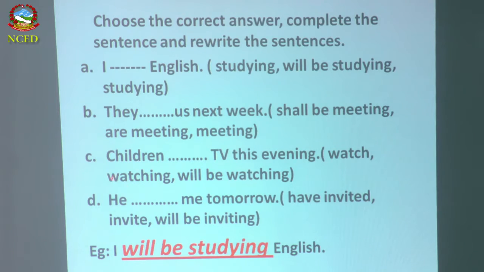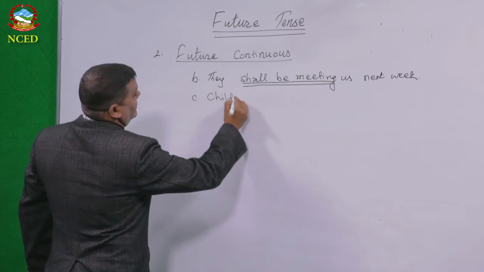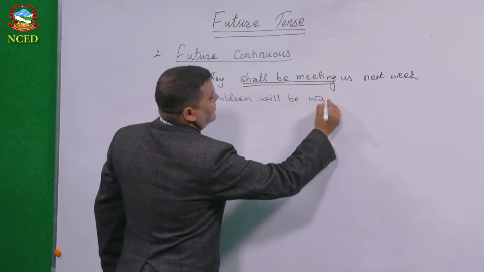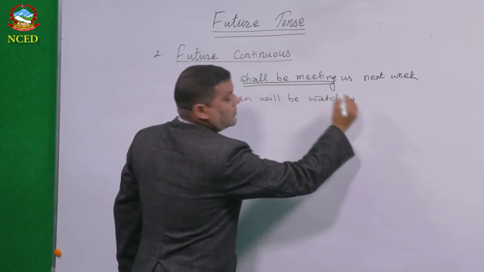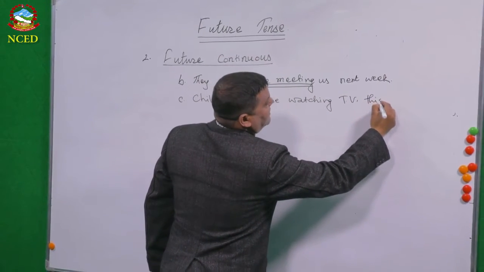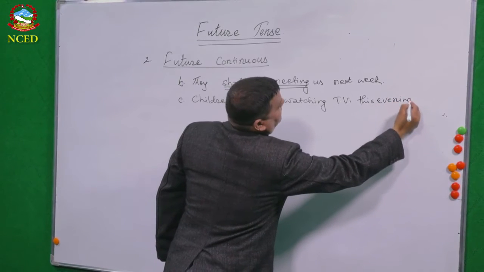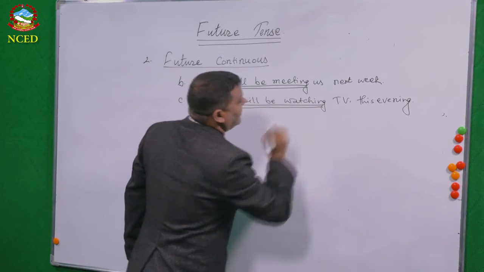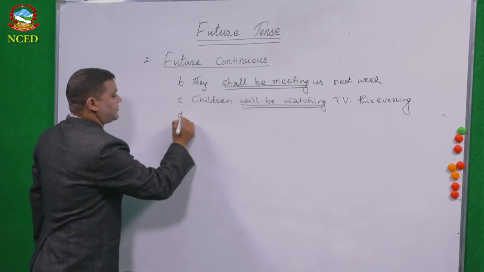Number C. Let's see. Look at the question. Children dash dash TV this evening. So, watch, watching, will be watching. What is the right answer? Okay, will be watching is the right answer. So how do you have to write? Children will be watching TV this evening. So this is the answer. That's why you have to do the what? Double underline.